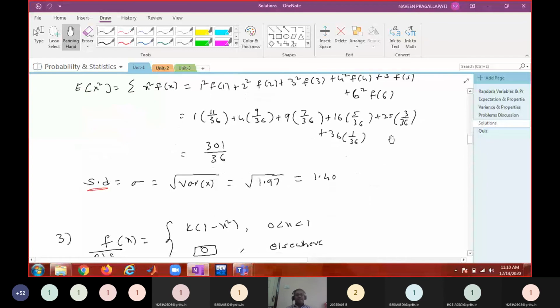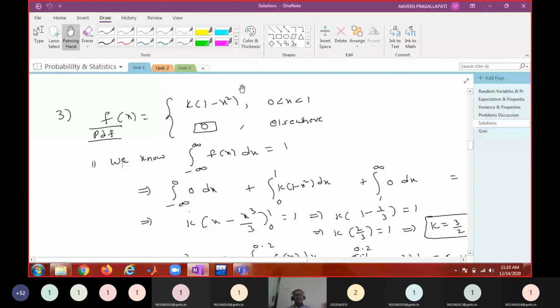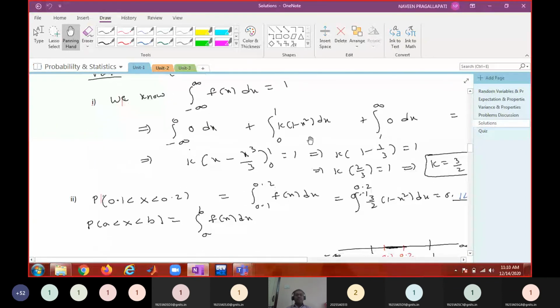Instead of a discrete random variable, you are given a problem on a continuous random variable. Initially, we were asked to find k, and how do you find k? Total integration must be 1. Here it is defined for 0 to 1 as one function, otherwise it is another function, 0. So we split the entire interval of integration as minus infinity to 0 plus 0 to 1 plus 1 to infinity. Beyond 0 to 1, the functional value is 0, so minus infinity to infinity becomes 0 to 1 only. Simply integrate and get the value of k.